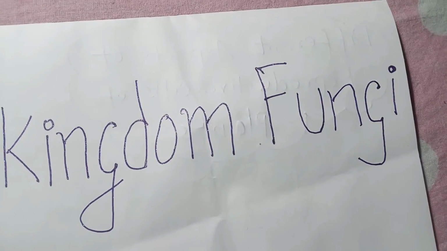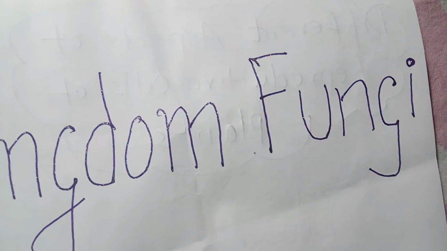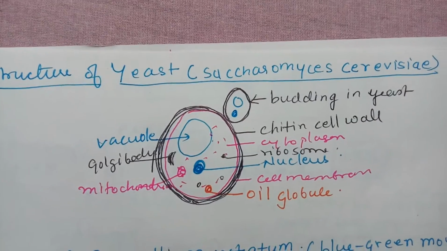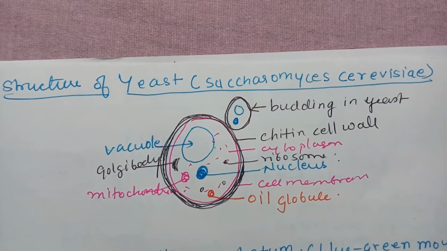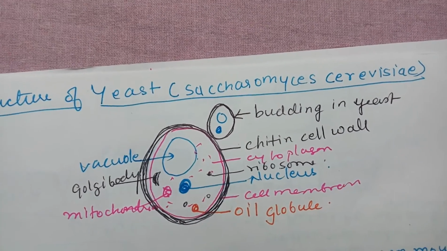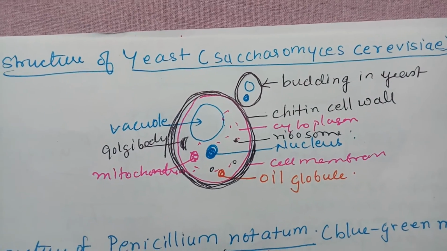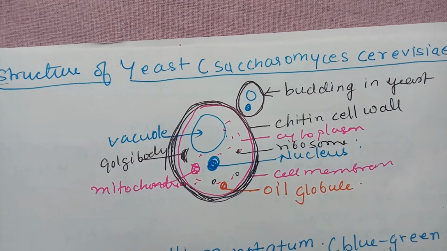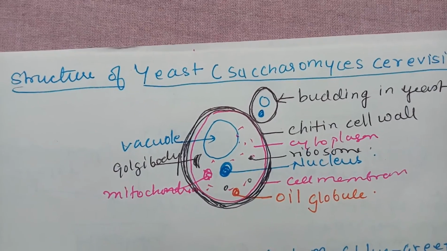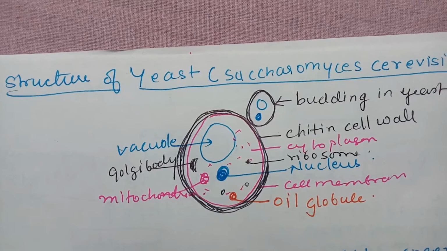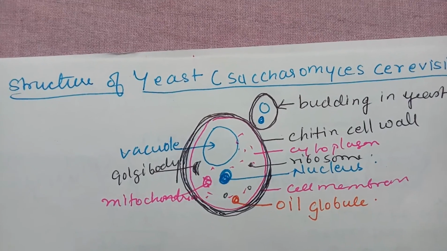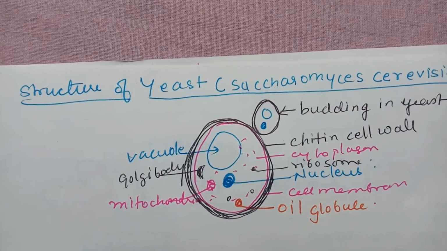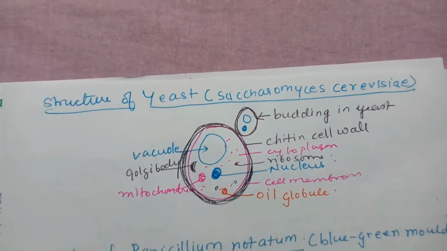Now let's look at the structure of yeast. Yeast has a structure similar to a eukaryotic cell. It is known as Saccharomyces cerevisiae, and it reproduces by budding. So a bud arises, and the nucleus is replicated. One copy goes to the bud, and later when it matures it can grow as a separate yeast.